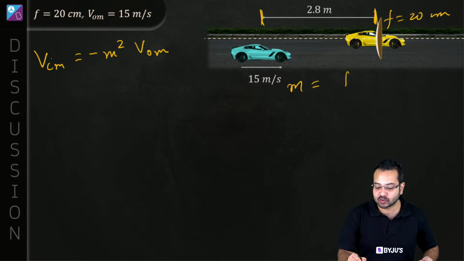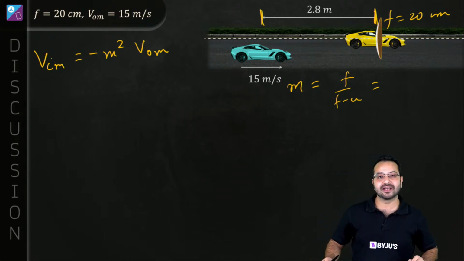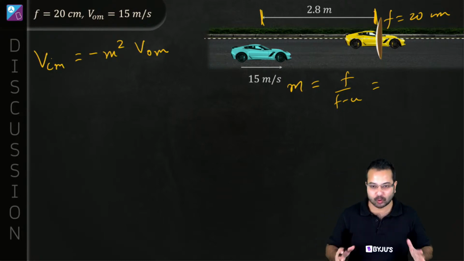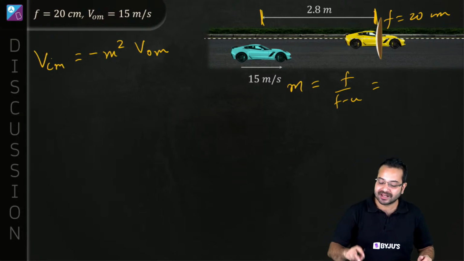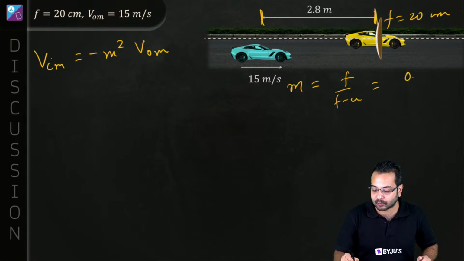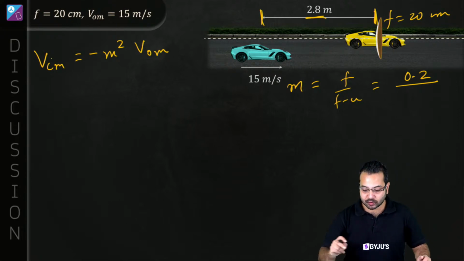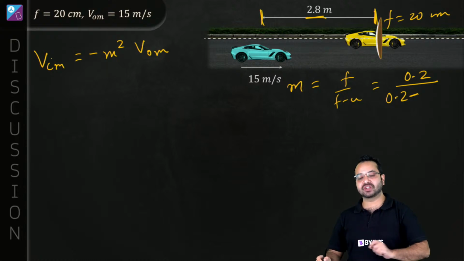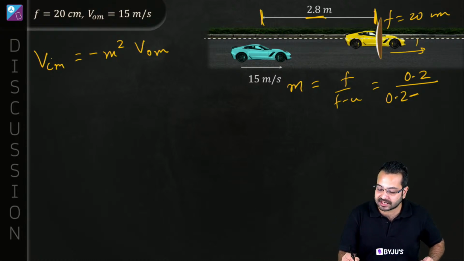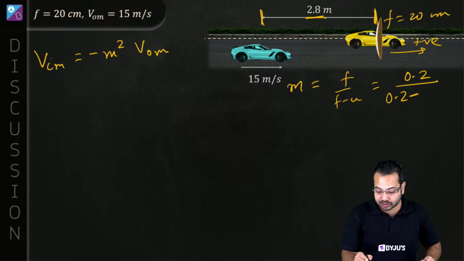I'm going to directly use f upon f minus u. Don't tell me you're going to first find v, then you're going to do minus v by u. Don't do that, save a step. So magnification for the mirror, I'm going to directly use as f upon f minus u. F is 20 centimeter. I'm going to write it as 0.2 meter because this I have in meter. Sign convention is again going to be of importance. This direction I'm taking as positive because that will be the direction of incident light.